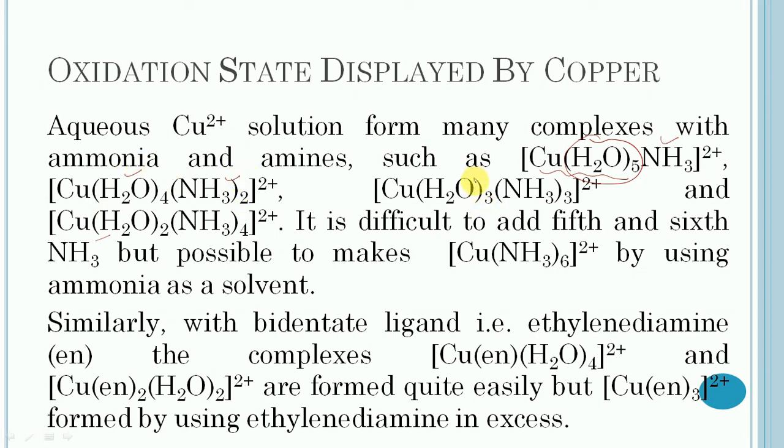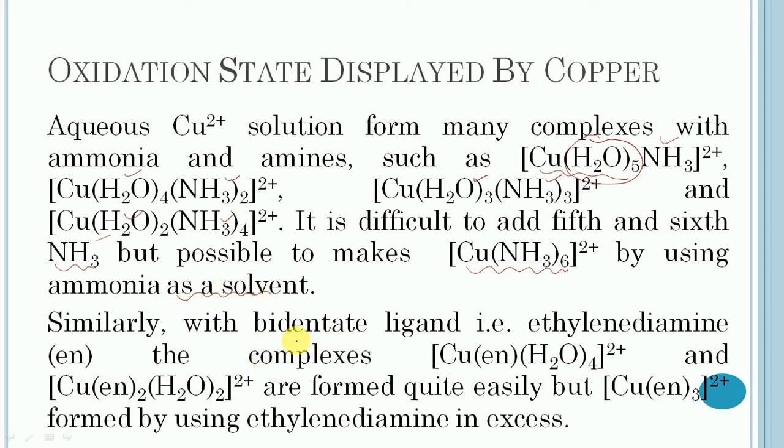In this case 3 aqueous and 3 amines, and in the last case 2 aqueous and 4 amines. It is difficult to add the 5th and 6th ammonia ligand, but it is possible to make copper hexaamines by using ammonia as a solvent.